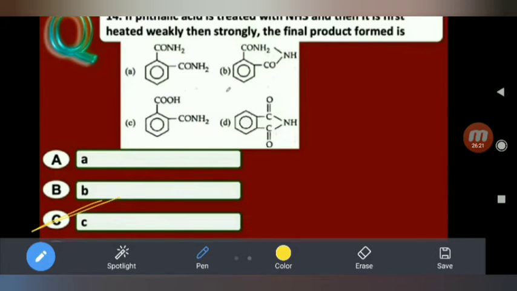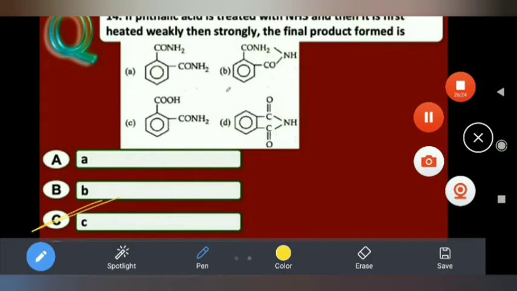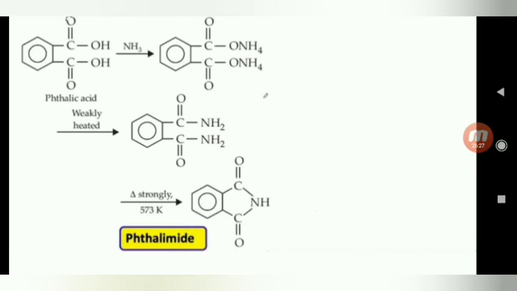Answer is D. See the explanation. So this is the phthalic acid treated with ammonia. Yes, weakly heated, this one. Strongly heated. Yes, ammonia again regenerates. Strongly means 573 Kelvin. This is called phthalimide.